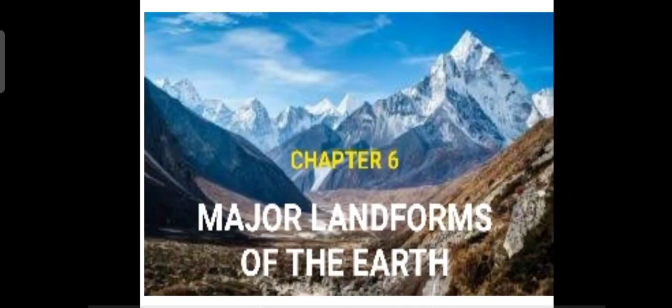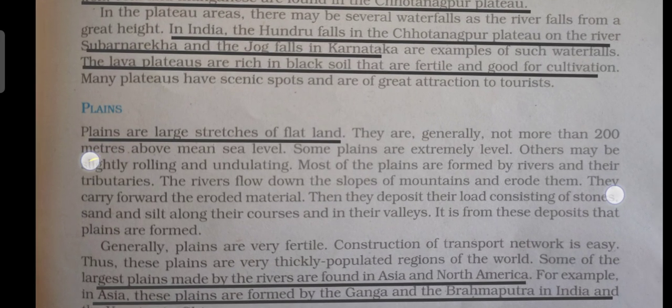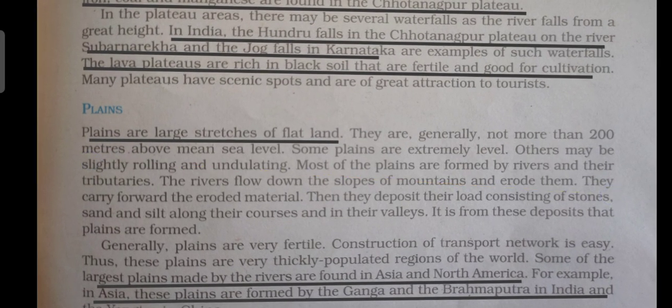Good morning, students. Today we will learn about another major landform of the earth, that is plains, and about the landforms and the people. So plains are large stretches of flat land. They are generally not more than 200 meters above mean sea level. Some plains are extremely level, others may be slightly rolling and undulating.